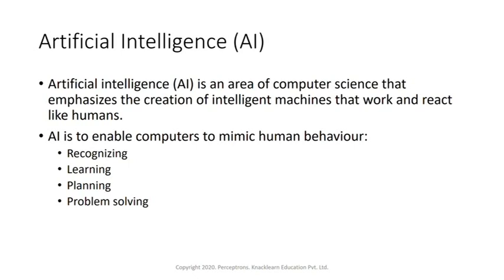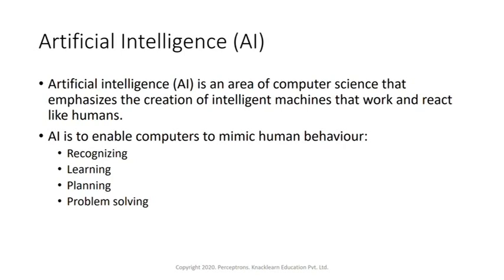If you look at the various human behaviors, some of the basic ones are recognizing. Humans can recognize things, like recognizing images, recognizing objects. The same thing we can also replicate within computers by using AI. The other things are like learning. Humans have the tendency to learn.